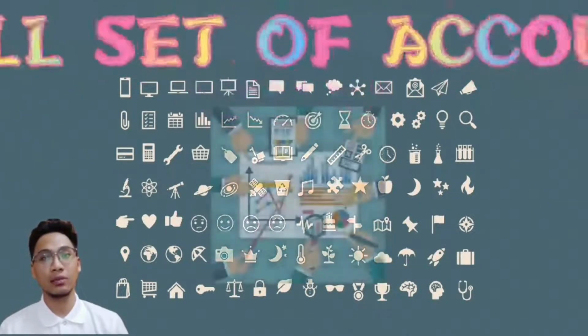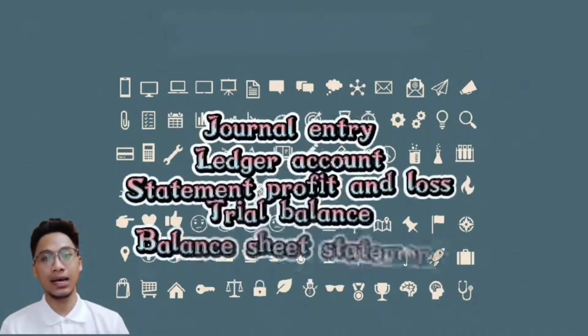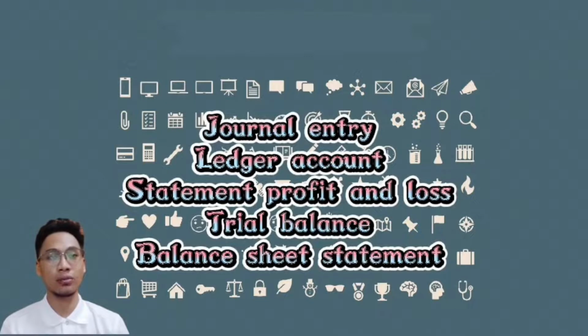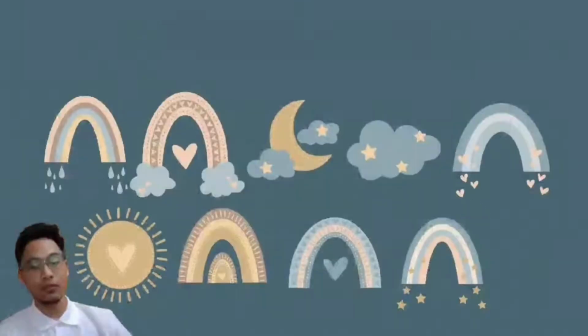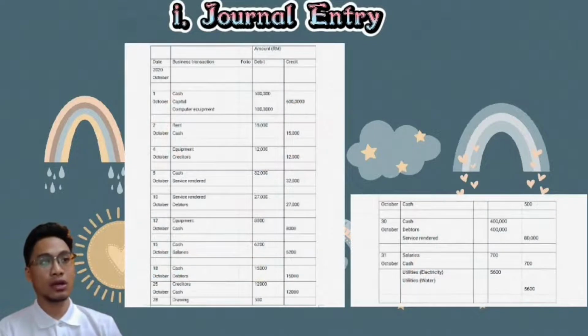So basically, I'm going to briefly explain the full set of accounts that we have prepared for this accounting case study, which is journal entry, ledger account, statement of profit and loss, trial balance, and balance sheet statement. First of all, we start with the journal entry. So on the 1st October, the amount of cash on the debit side is 500,000. The amount of capital on the credit side is 600,000. The computer equipment amount on the debit side is 100,000.